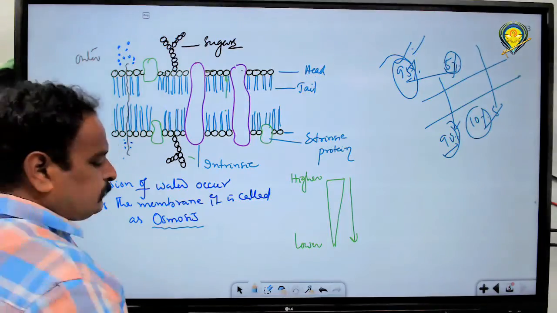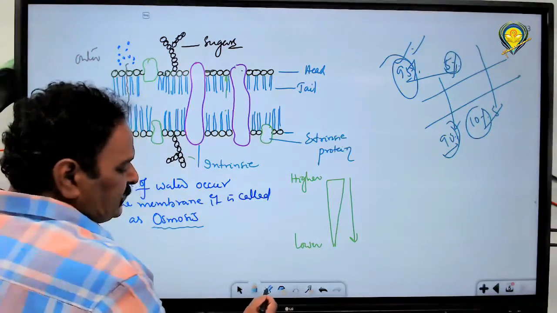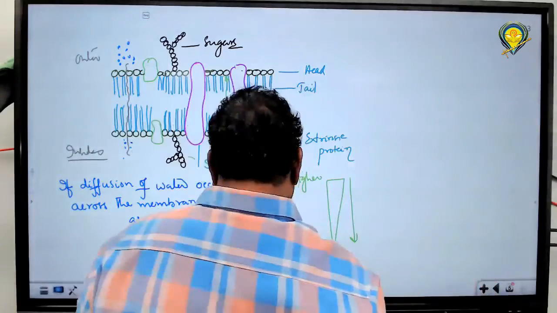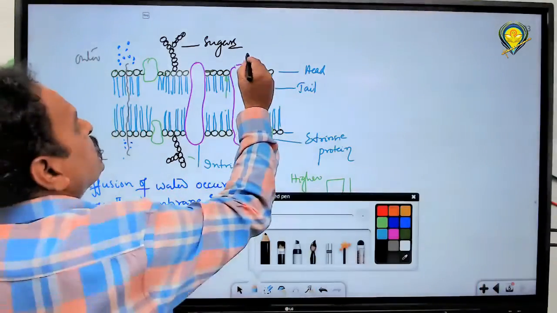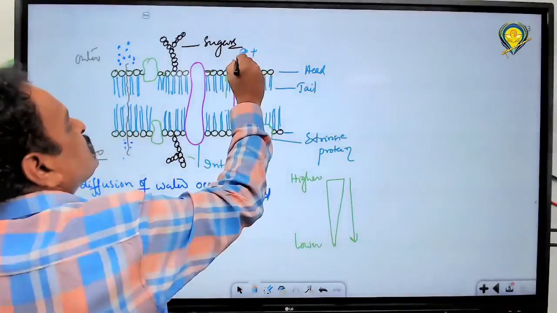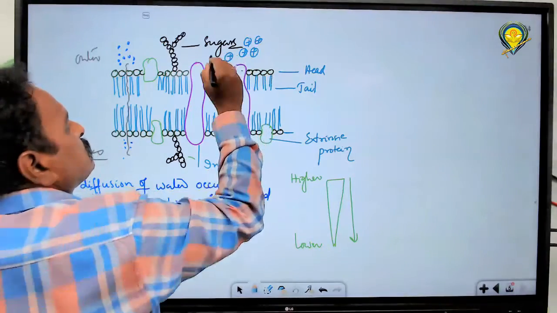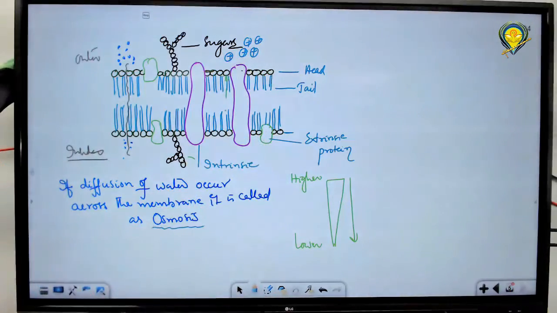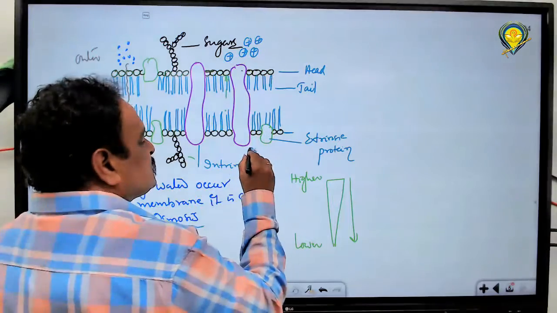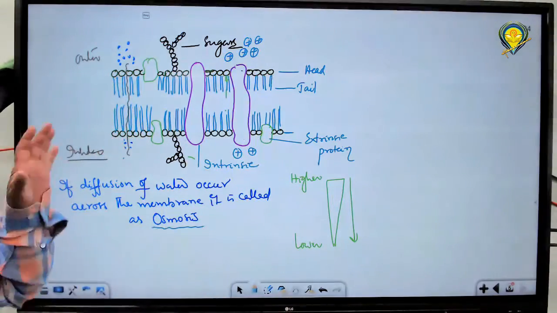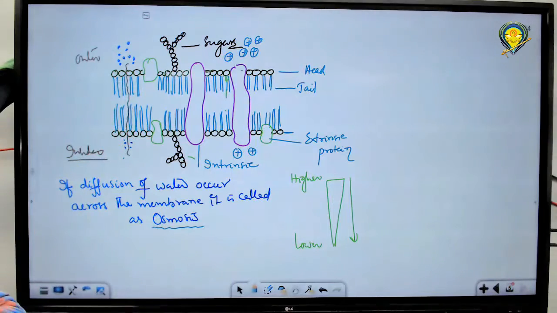Now, sometimes what happens? Here the molecules, charged particles, are there. Charged particles and polar materials. They are absorbed here. Here their concentration is less. They are more concentrated here. They are having charges, I told you.